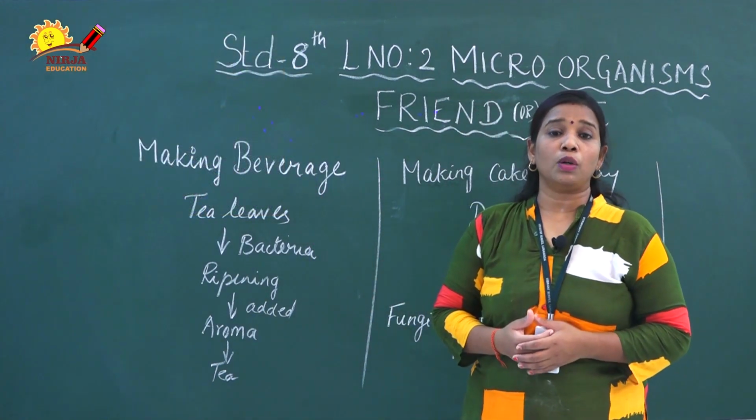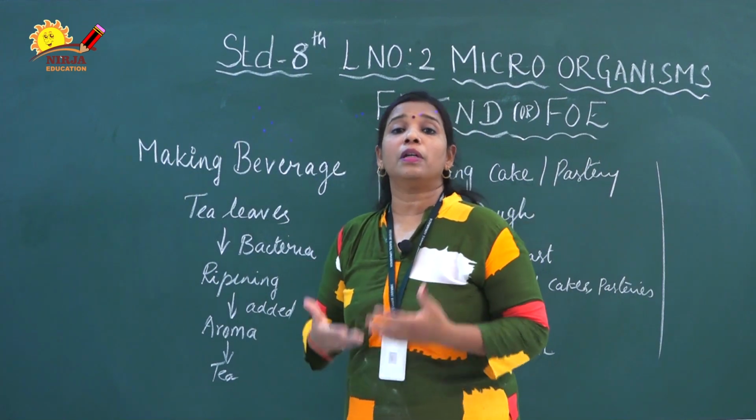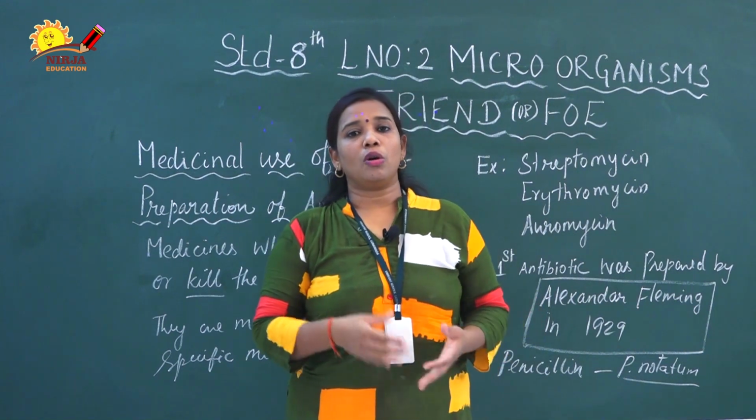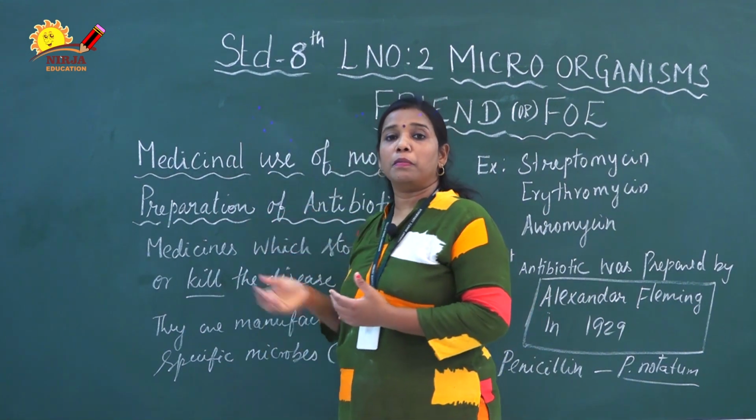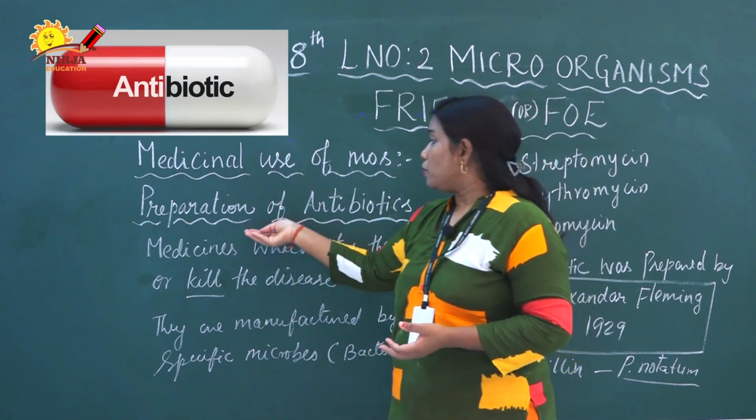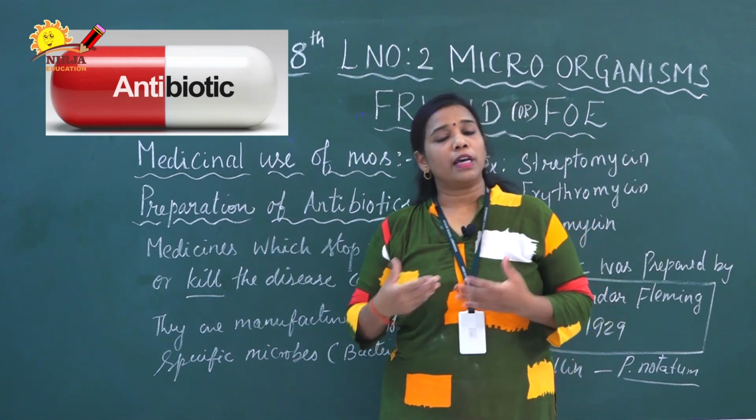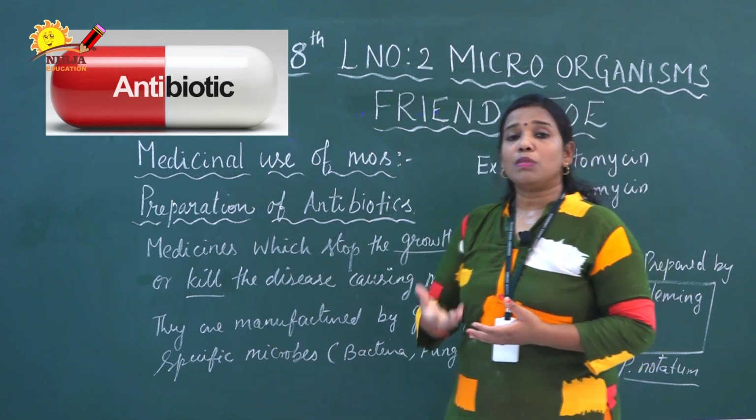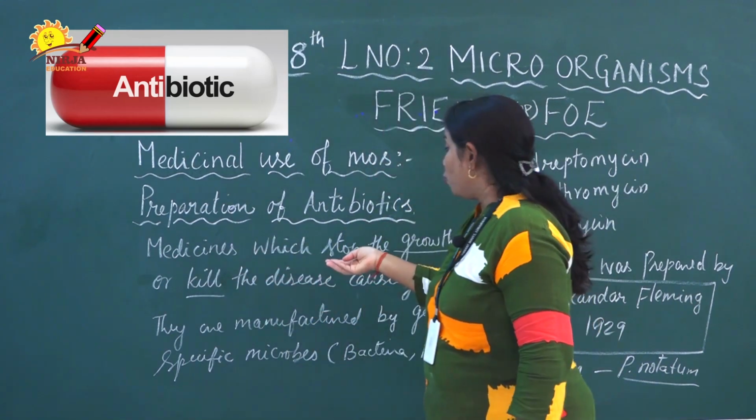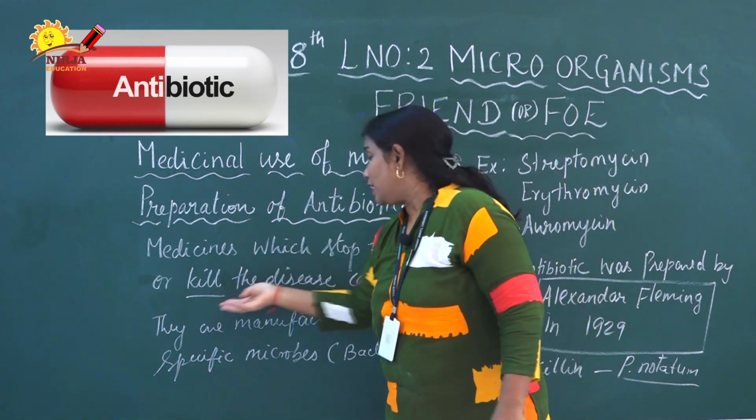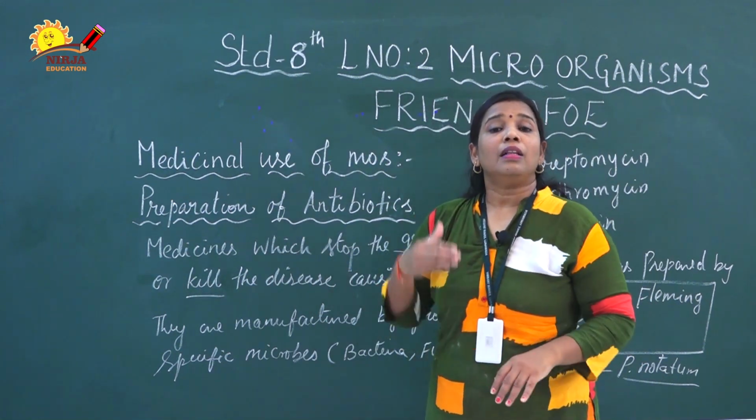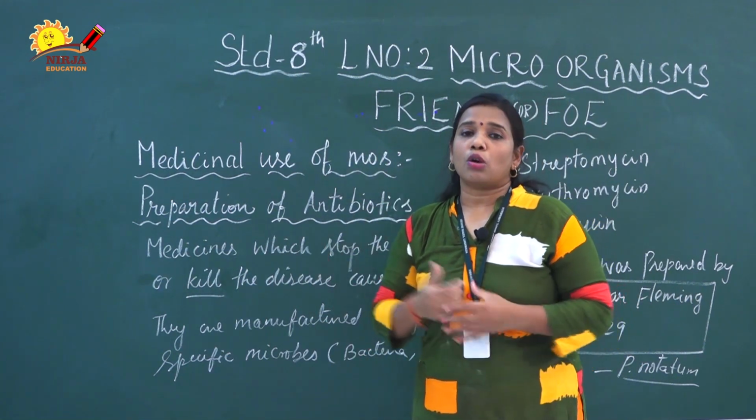Next we are going to discuss how microorganisms help to prepare medicines. Microorganisms help not only in the preparation of alcohol and in the food industry, they also help to prepare medicines like antibiotics, vaccines, etc. So, the preparation of antibiotics: how do microorganisms help to prepare antibiotics? What is meant by antibiotic? Antibiotics are chemical substances which stop the growth of or kill disease-causing microorganisms.